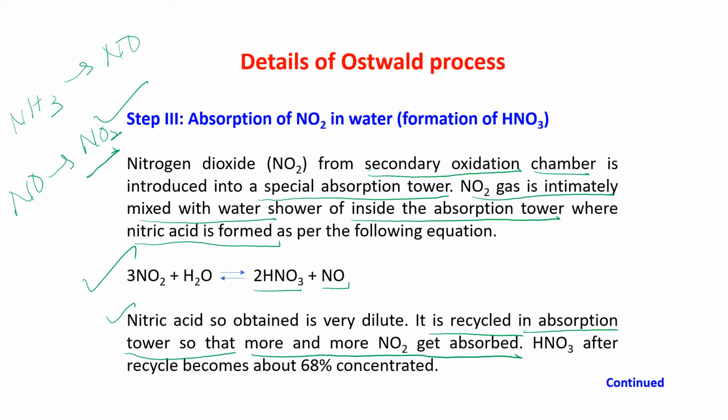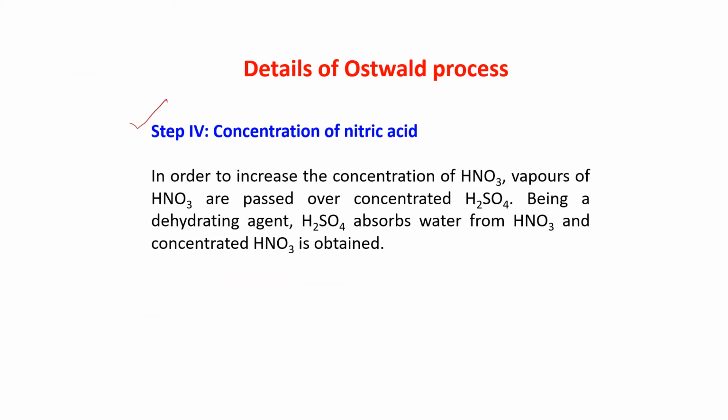This process is recycled in the absorption tower so that more and more NO2 gets absorbed. HNO3 after recycling becomes 68% concentrated. Okay. Step 4. Step 4 is the concentration of nitric acid. That means how to increase the concentration of nitric acid.